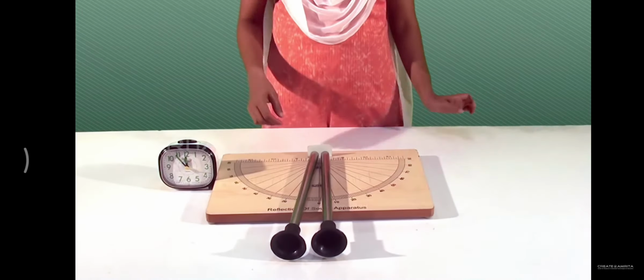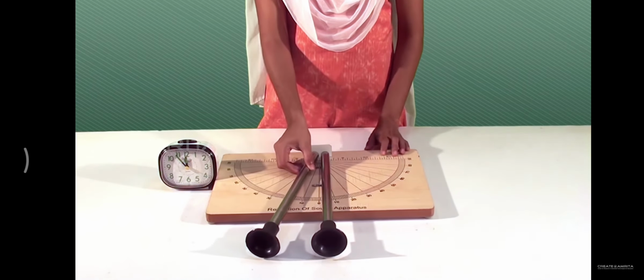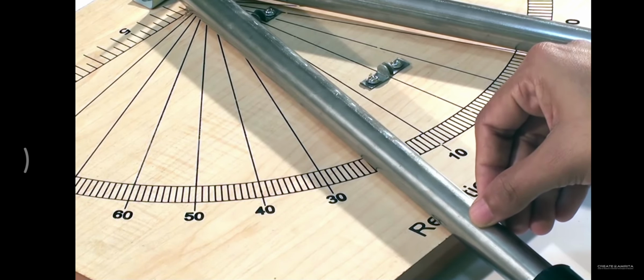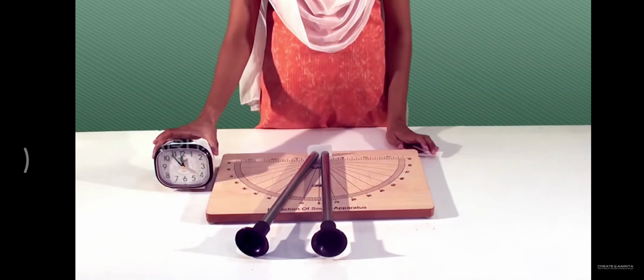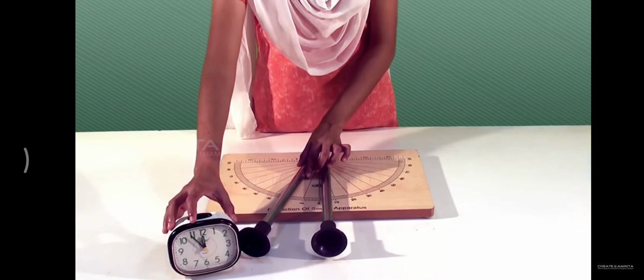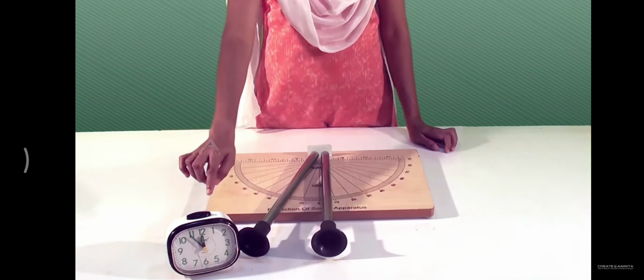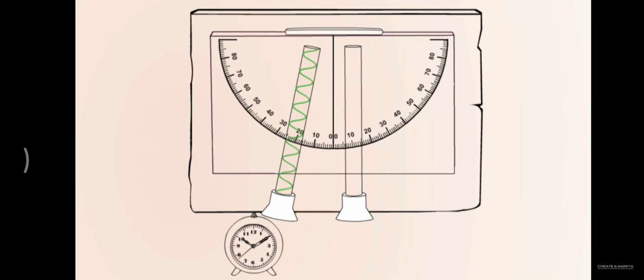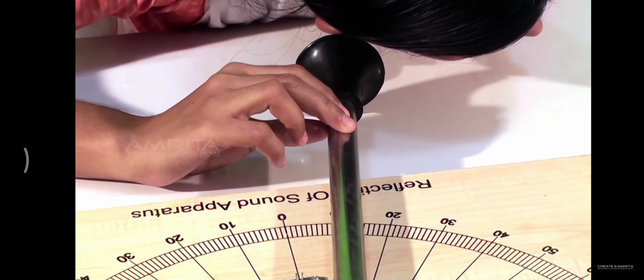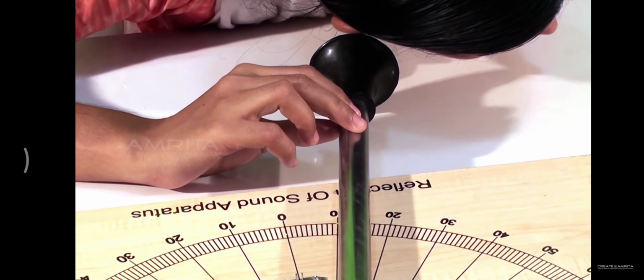Procedure: First, move the lower end of tube 1 towards the right at an angle of 20 degrees on the protractor. Now, take an alarm clock and place it at the mouth of tube 1. Allow the sound waves from the clock to pass through tube 1. Now, move the lower end of tube 2 to catch the sound waves from tube 1.